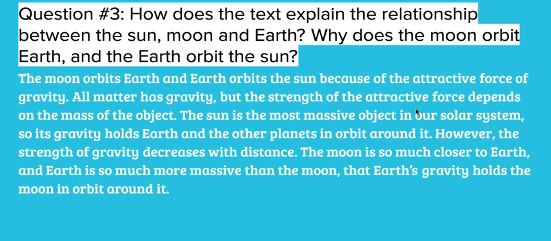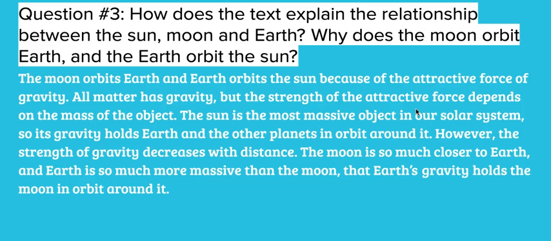All matter has gravity, but the strength of that attractive force depends on the mass of the object. The sun is the most massive object in our solar system, so its gravity holds Earth and other planets in orbit around it. However, the strength of gravity decreases with distance. The moon is so much closer to Earth, and Earth is so much more massive than the moon, that Earth's gravity holds the moon in orbit around it.